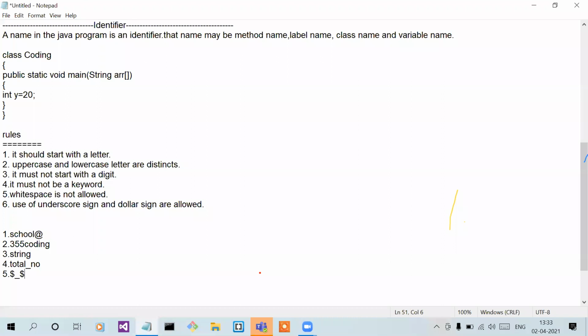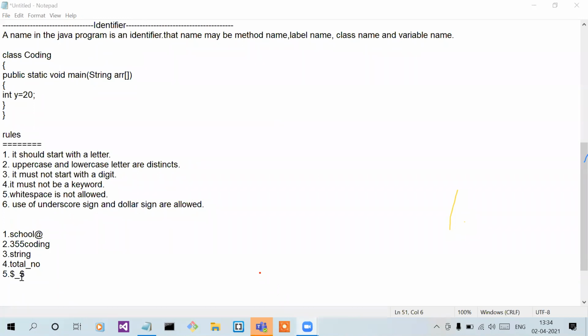Valid or not? Valid. Tell me a reason. Ma'am, it's using underscore and $ sign, so it's valid. Right?